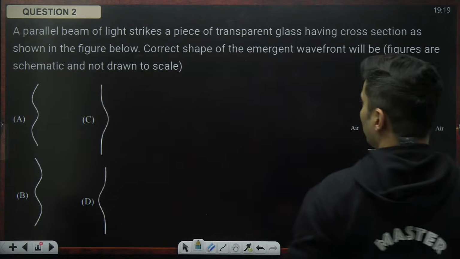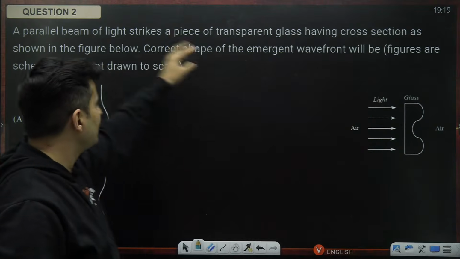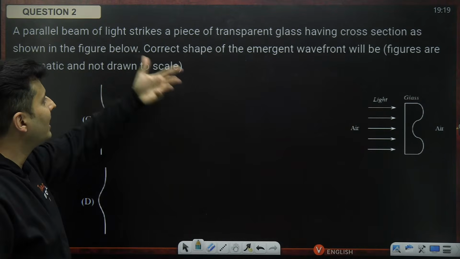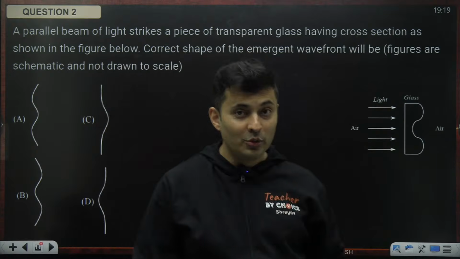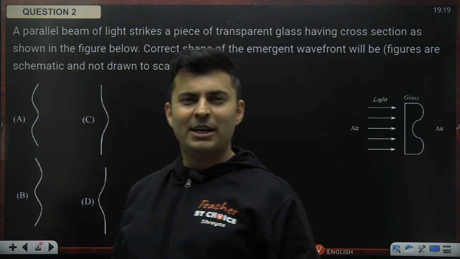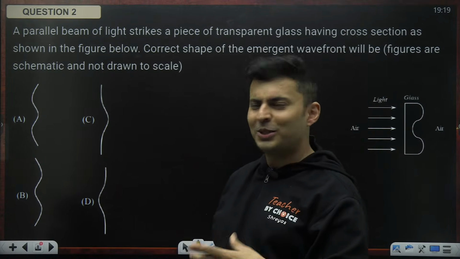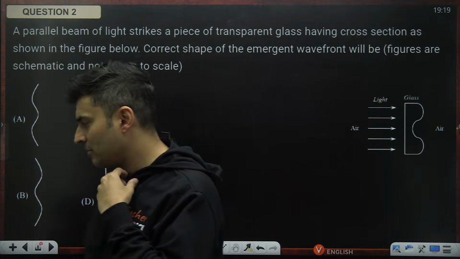A parallel beam of light strikes a piece of transparent glass cross section. The correct shape of the emergent wave will be how? It's a beautiful question. Some people might think, oh, sir, it is easy, it will be like this only, or like that only. But yeah, it has got some concept.